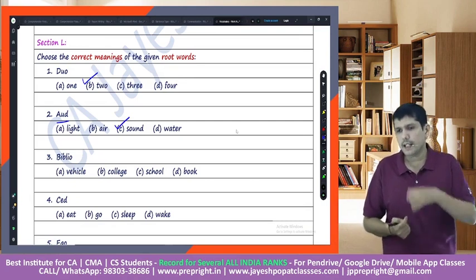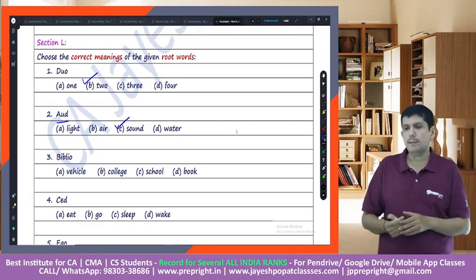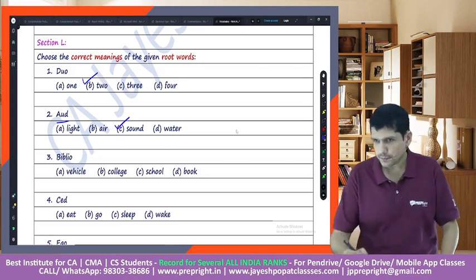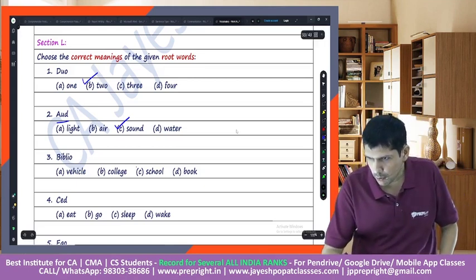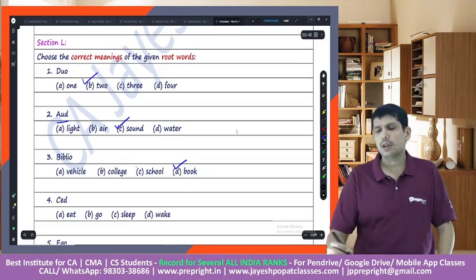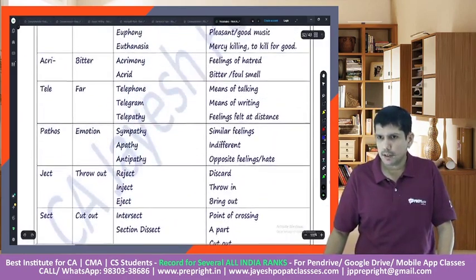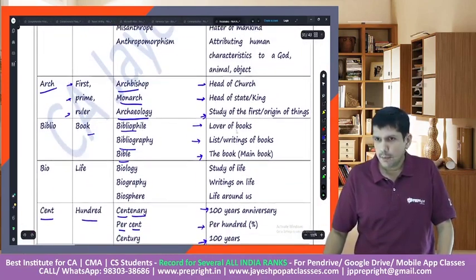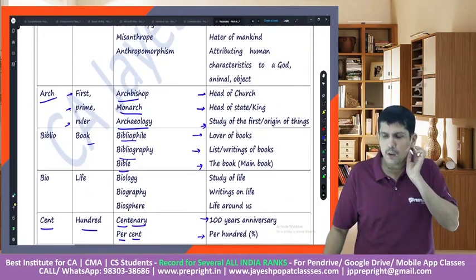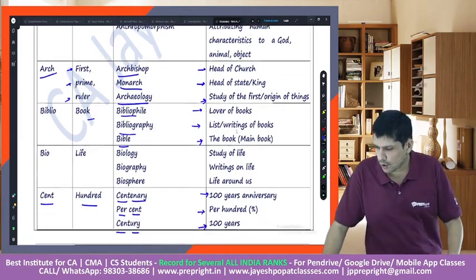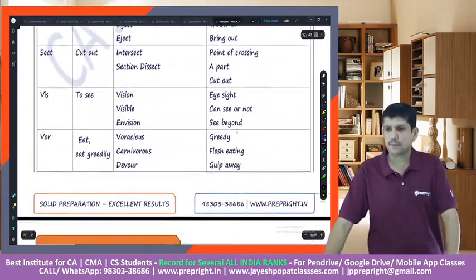Again, biblio. We had done this word biblio above, right? Biblio would mean something which is related to books. So biblio would mean book, the root word, because we had seen there are a lot of words with biblio: bibliophile, bibliography, Bible. So it is all related to books.